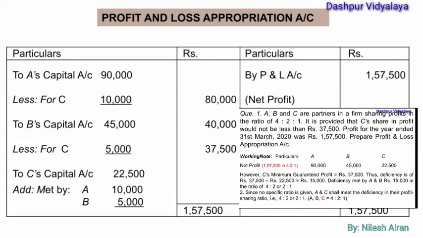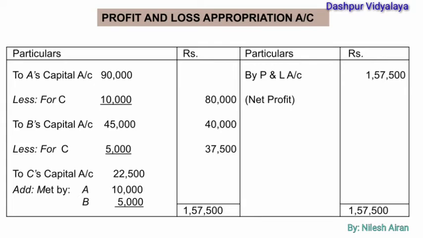The deficiency of rupees 15,000 will be borne by A and B in their ratio, that is 2:1. 15,000 will be divided in two parts as 2/3 and 1/3. So 10,000 will be borne by A and 5,000 rupees will be borne by B. And this amount will be added in C's capital account. So the actual profit will be 80,000 for A, 40,000 for B and 37,500 for C.